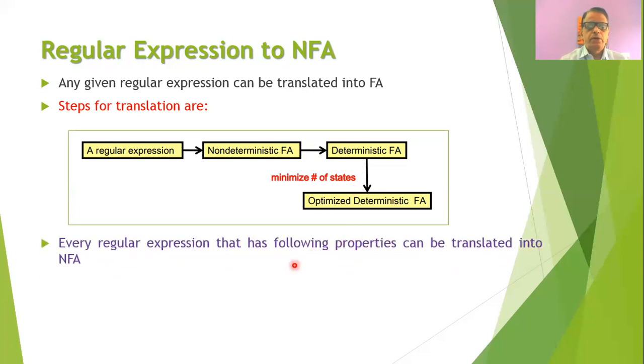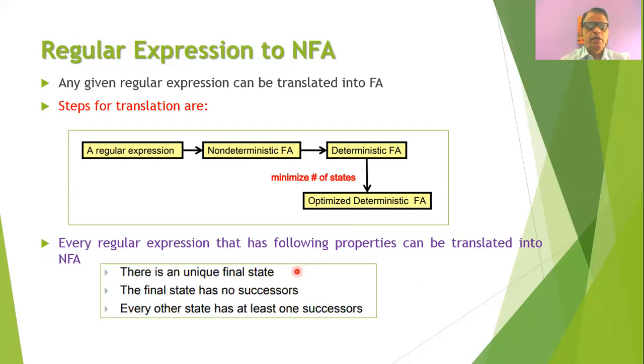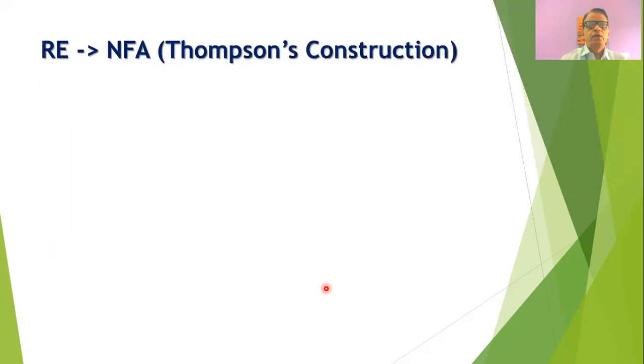So the regular expression can be easily converted into NFA, but it needs to follow the following properties. For every regular expression, there is a unique final state. Also, the final state has no successor and the other states have at least one successor. If these properties are followed, then we can convert the regular expression into NFA. The algorithm used for the conversion of a regular expression into NFA is called Thompson's construction.